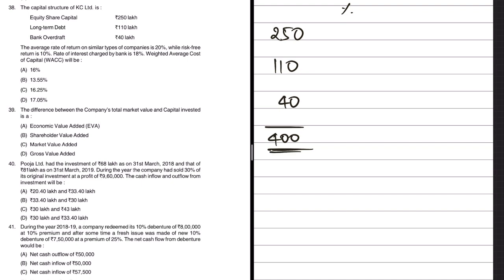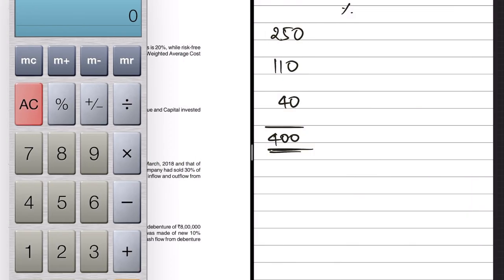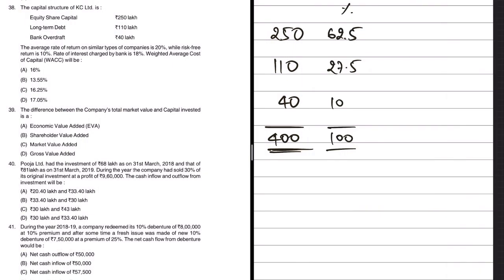So 250 by 400 into 100. 250 divided by 400, percentage will be 62.5 is equity. 110 divided by 4, this would be 27.5 and this will be 10. So this is 100.